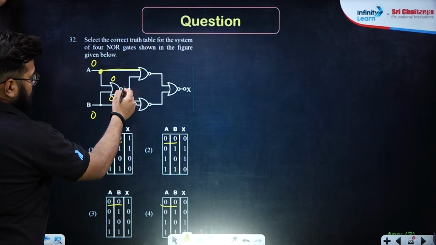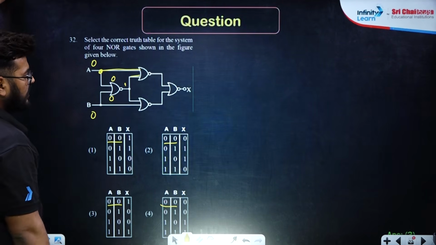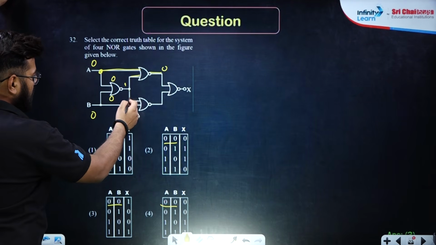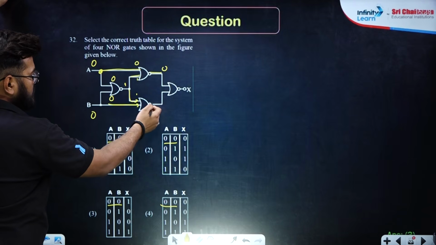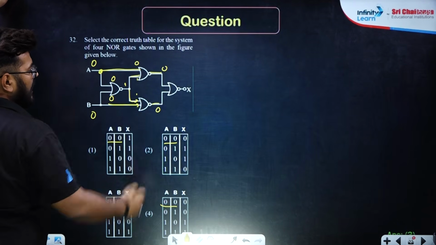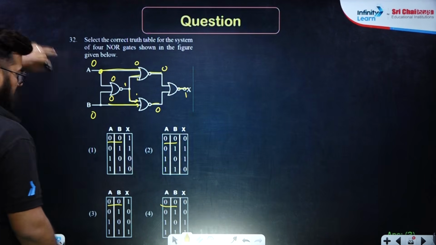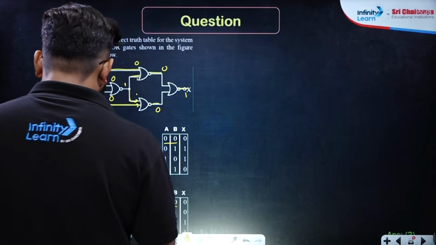NOR gate, so it is going to be 1, output 1 comes over here. 1 plus 0 is 1, not of that will be 0, correct? Same thing happening over here, the same output, this is going to be 0, and 0, 0, again a NOR gate, that will be 1. So obviously this is the right answer, second and fourth will be rejected.